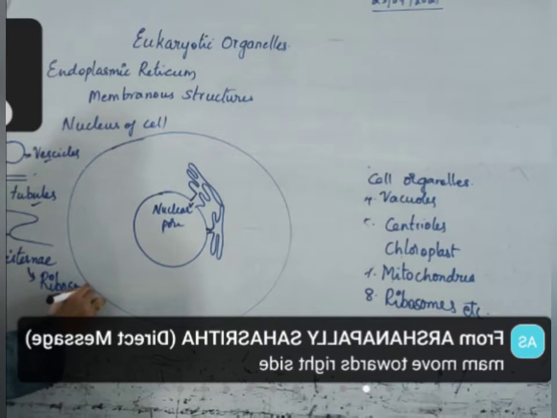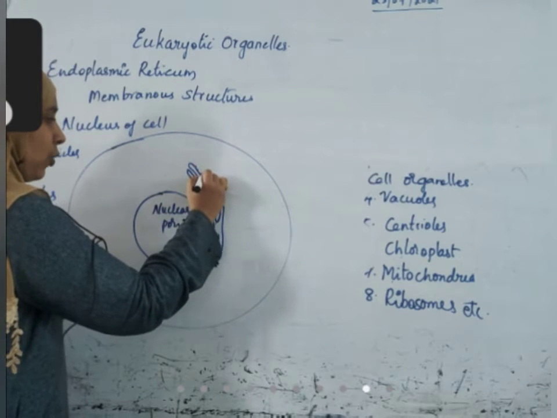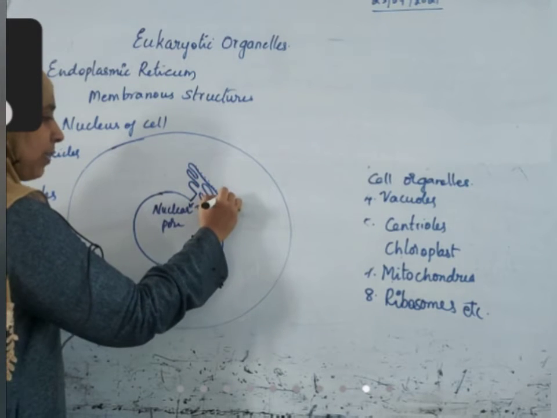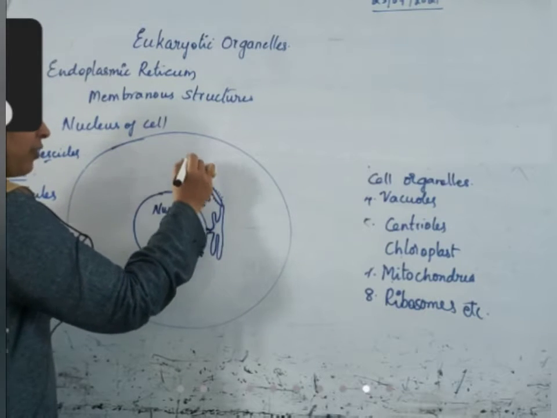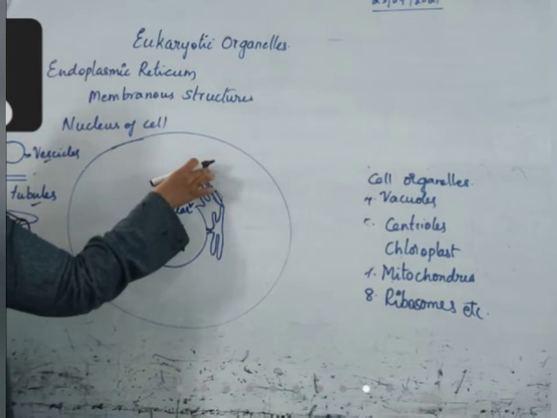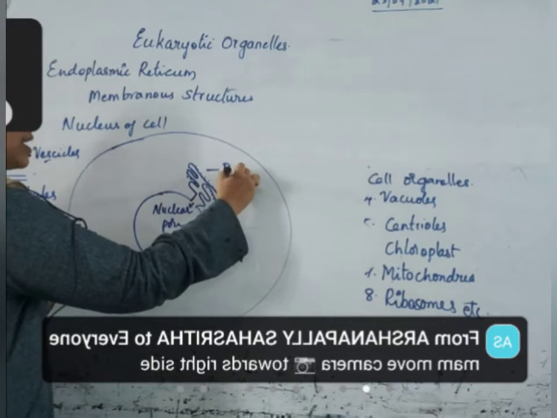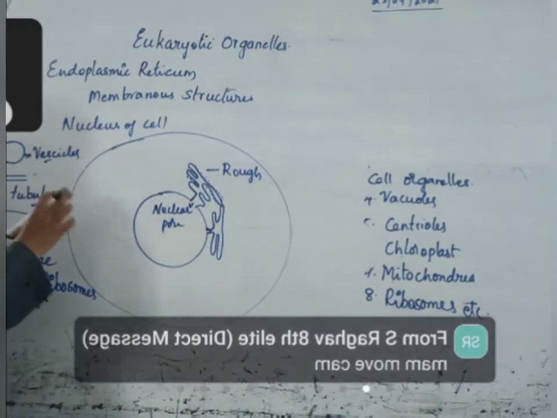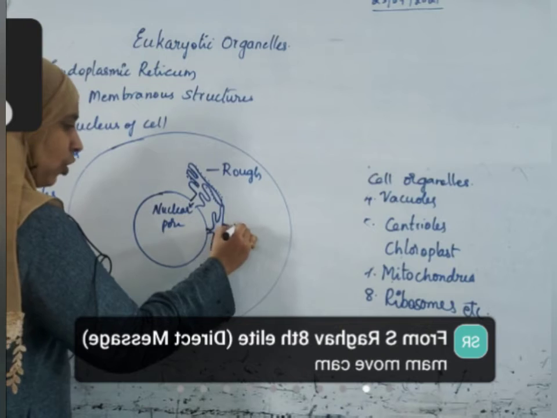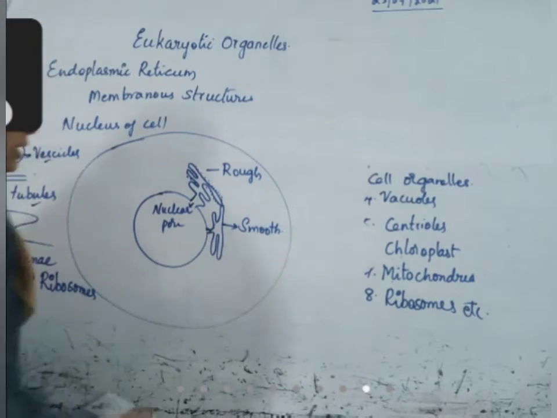Ribosomes are small dot-like structures that are present over some parts of the endoplasmic reticulum, which gives it a rough appearance. This part of the endoplasmic reticulum which has ribosomes is called rough endoplasmic reticulum, and the part which does not have ribosomes is called smooth endoplasmic reticulum.